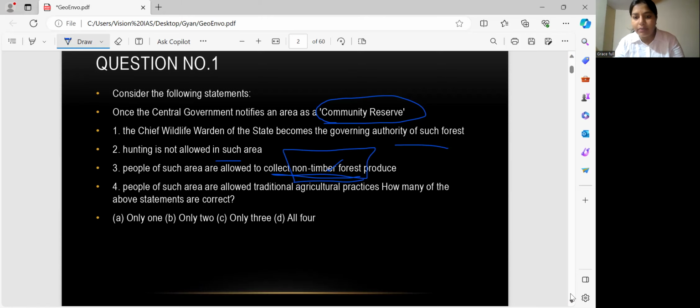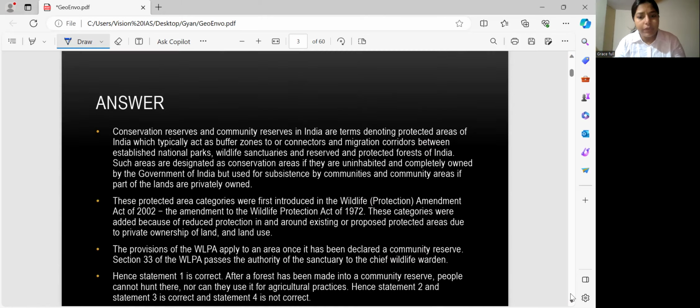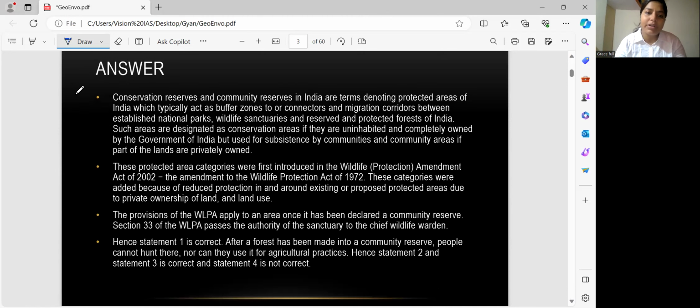Let's understand what the correct answer is. Before knowing the correct answer, first you have to understand what a conservation reserve or a community reserve is. These are the two key points, and both have different meanings. Community reserves in India is a term denoting protected areas of India, which typically act as a buffer zone, connectors and migration corridors between established national parks, wildlife sanctuaries, reserved and protected forests of India.